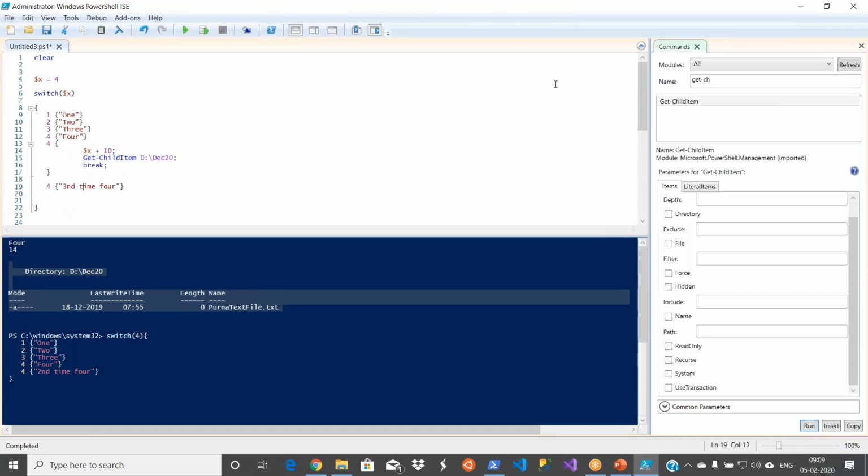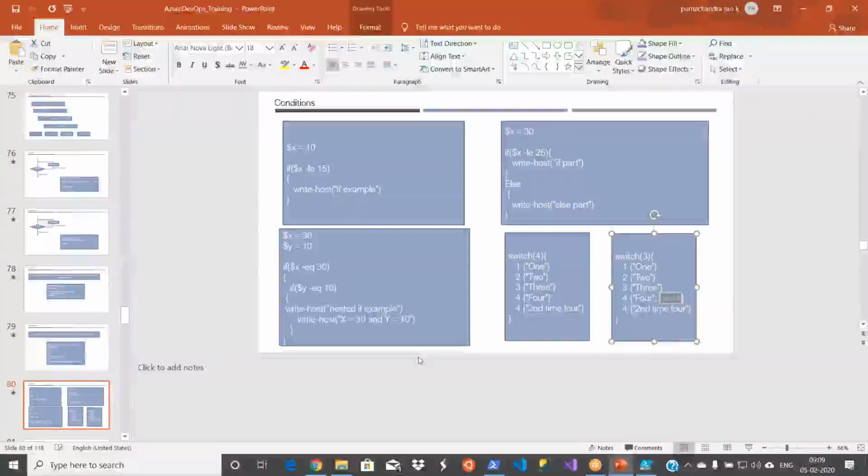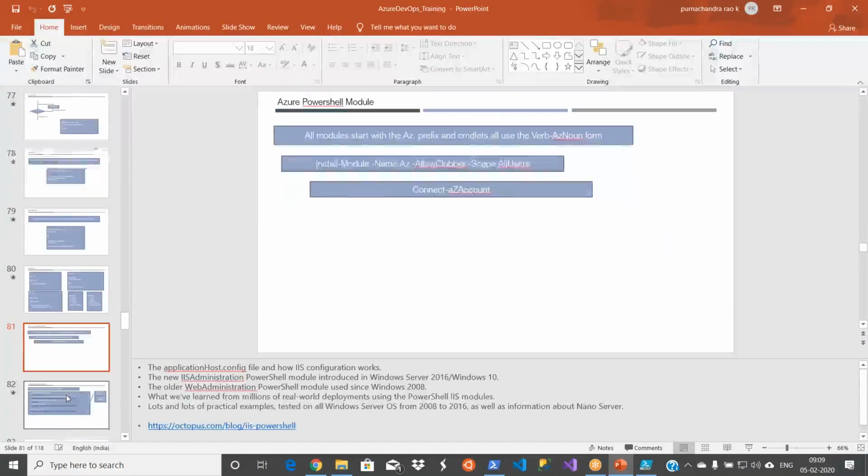So this is how you can use various loops and conditions. With that, you can now write a script and understand a script, with all these constructs, variables, and data types. Of course, you don't need to declare them, and you know the conditions, the loops, and how to use the commands. Now it's all about writing your logic.